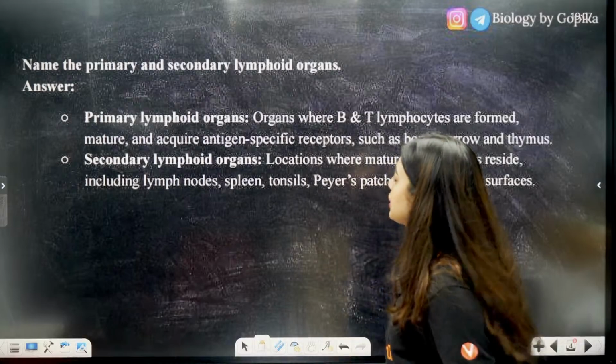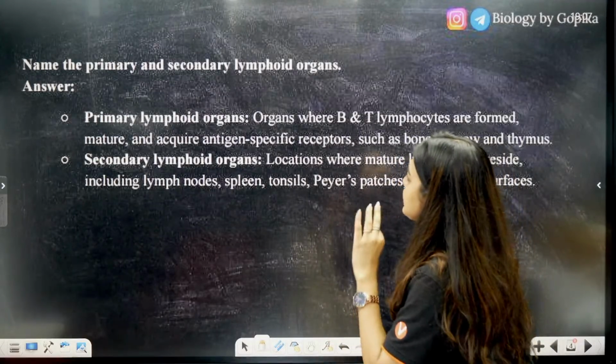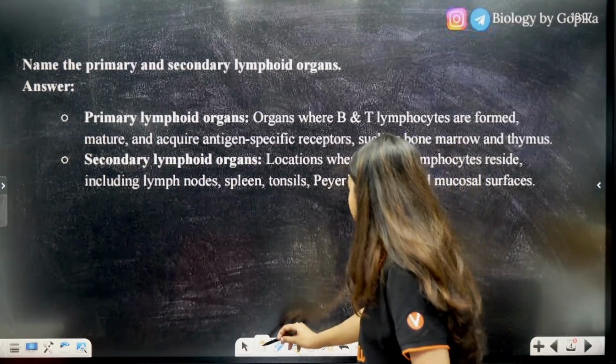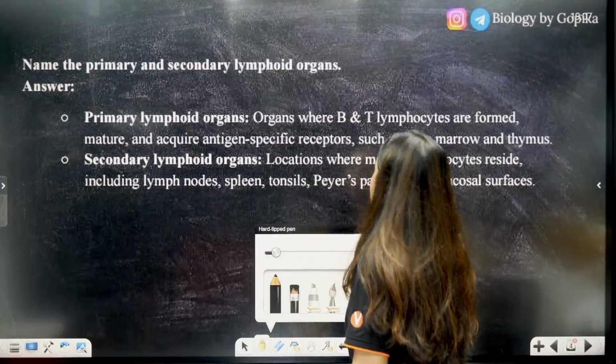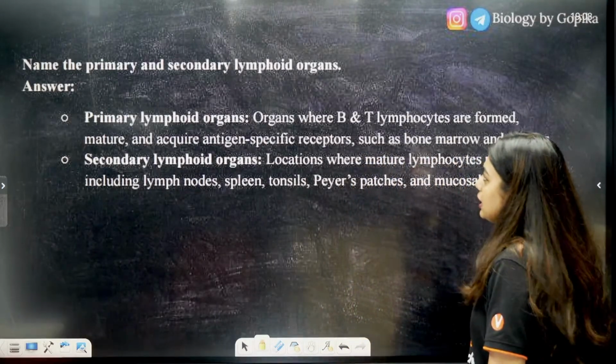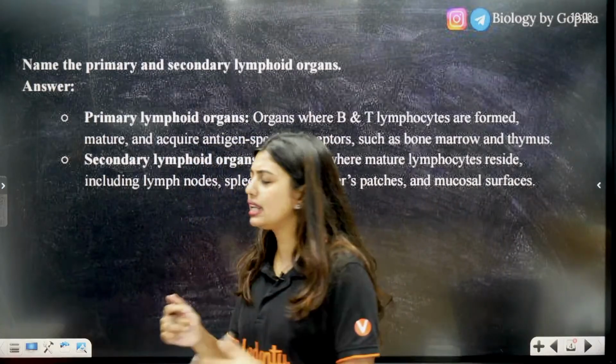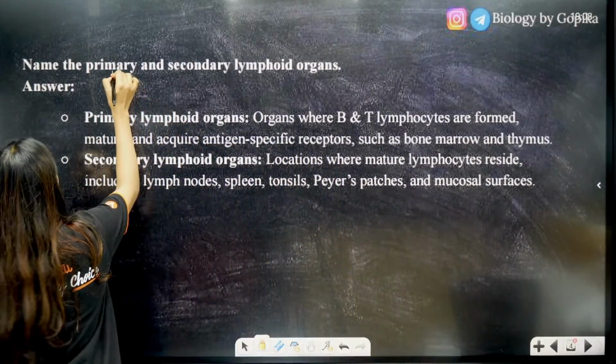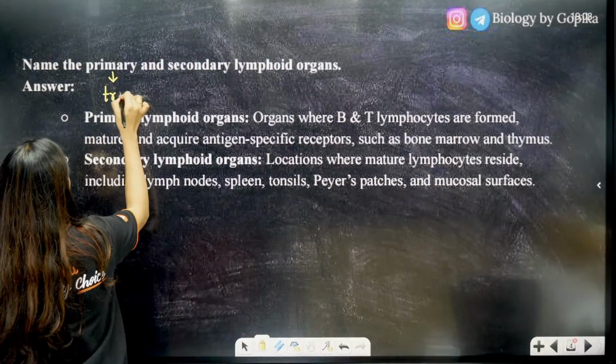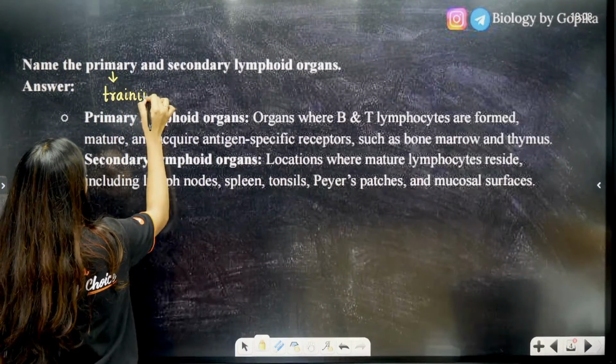Next question. Name the primary and secondary lymphoid organ. Now, lymphoid organ, I told you that a primary organ is like a military training camp.